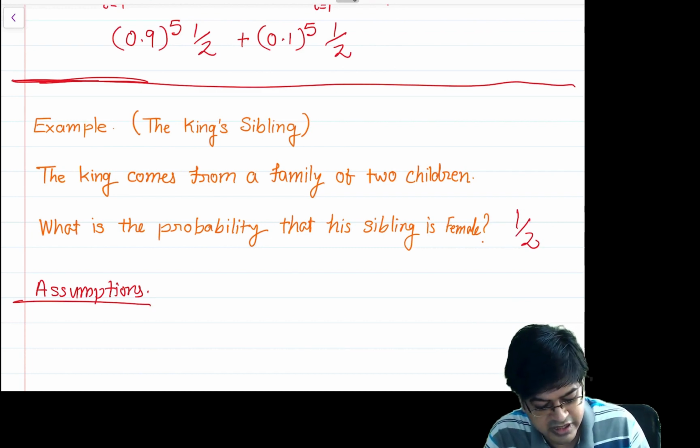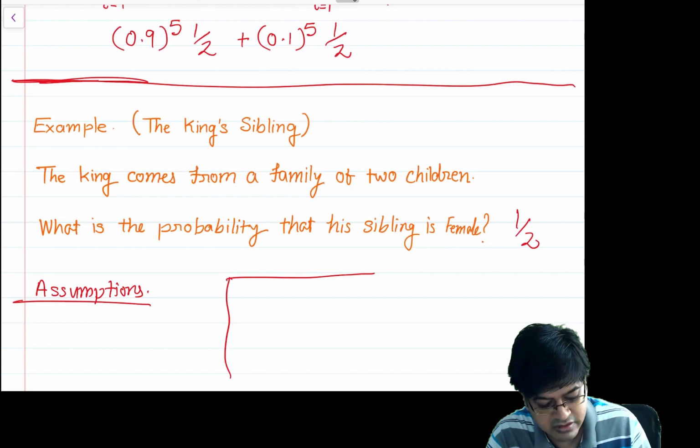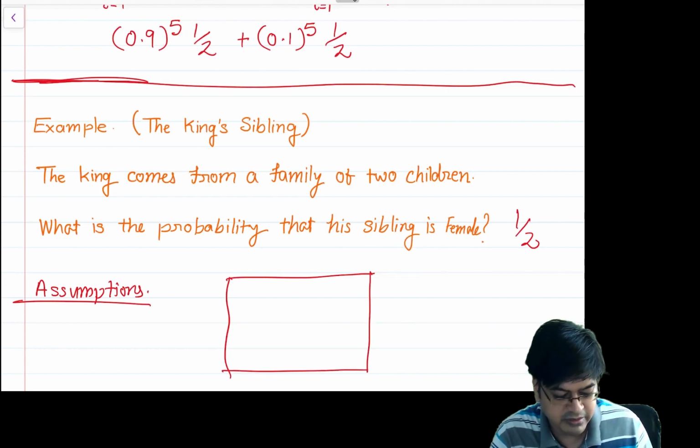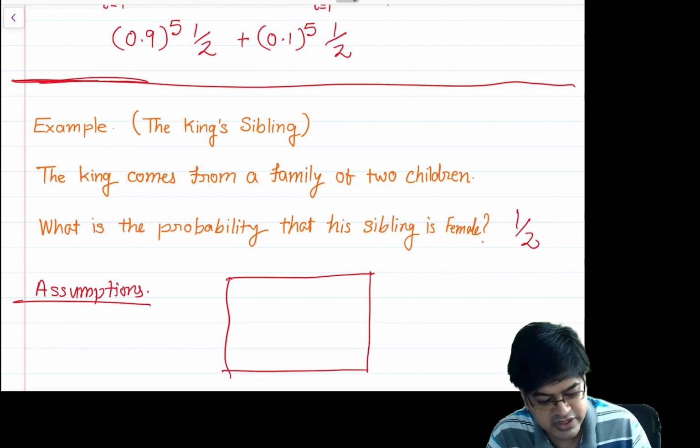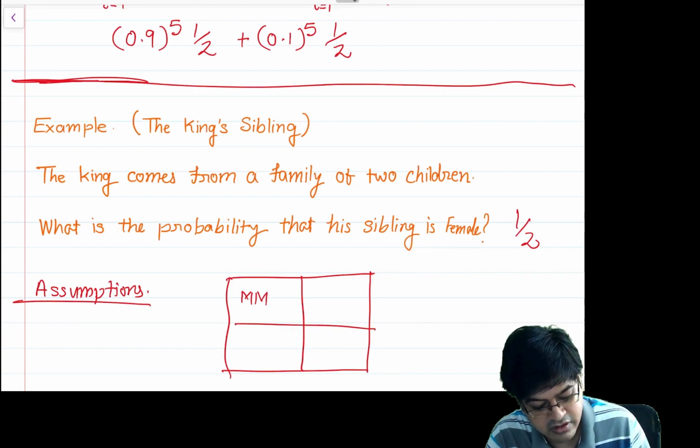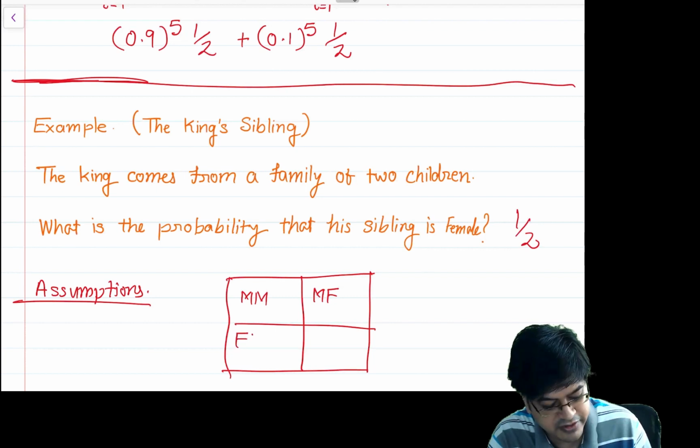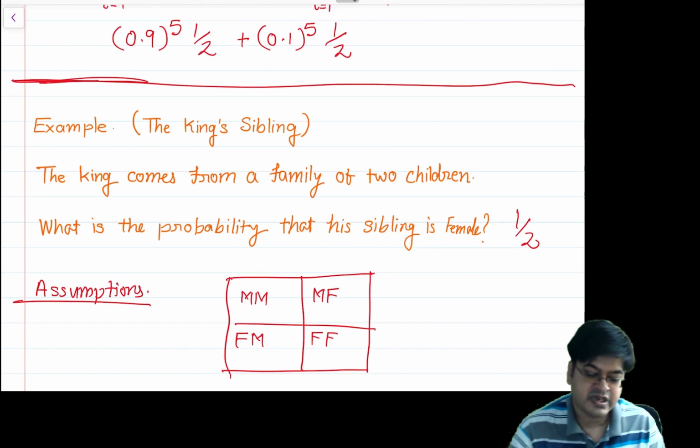So if the king is coming from a family which has two children, then both can be males, or one male and one female, or the elder one is female and the younger is male, or both are females, right?